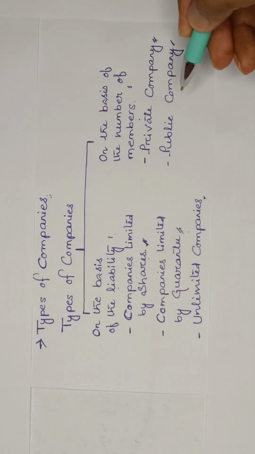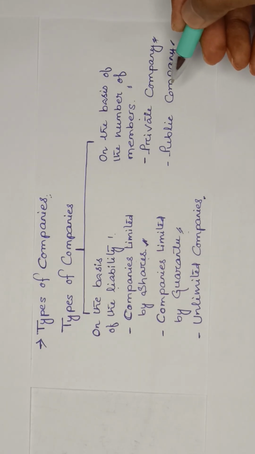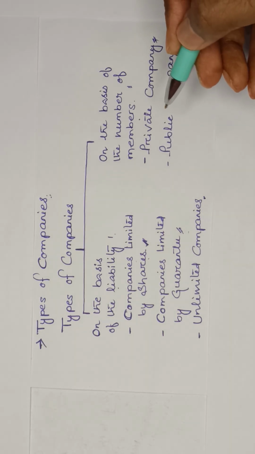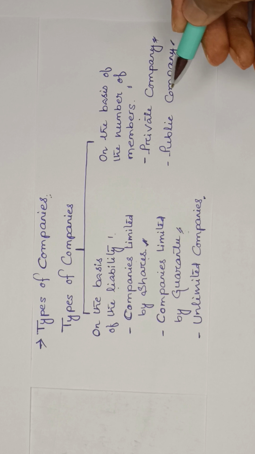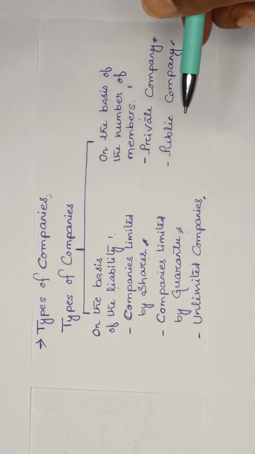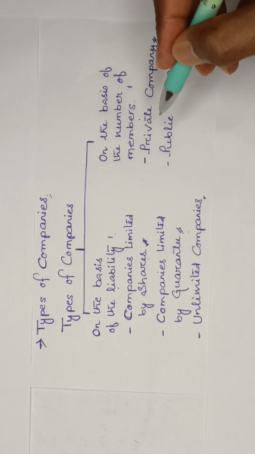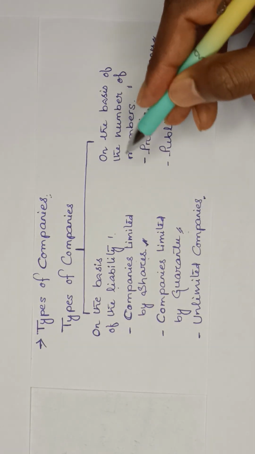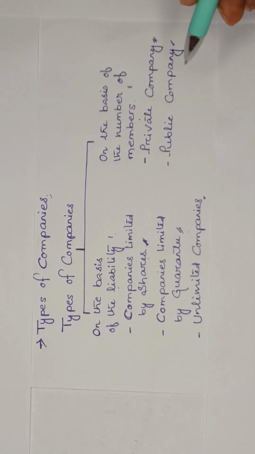Apart from this, there is another type of company known as a one-person company. Now, what happens in case of a one-person company? A one-person company means a company which has only one member. This definition is according to the Companies Act 2013. So these are the different types of companies.